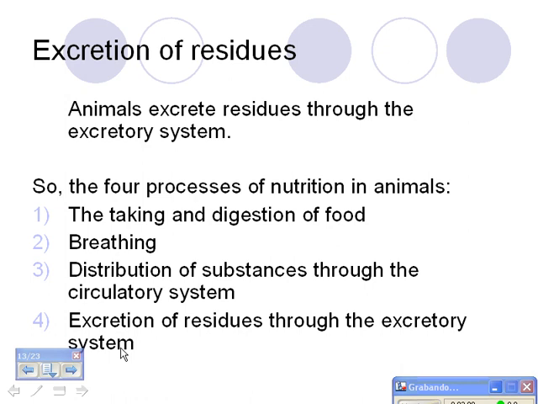So, the 4 processes of nutrition in animals are number 1, the taking and digestion of food, 2, breathing, 3, distribution of substances through the circulatory system, and 4, excretion of residues through the excretory system.